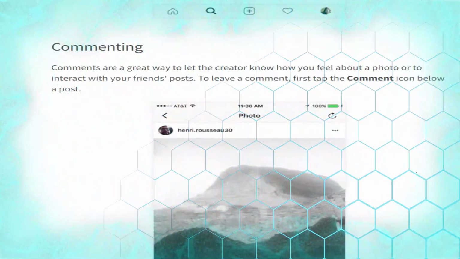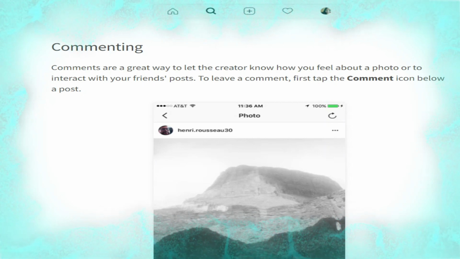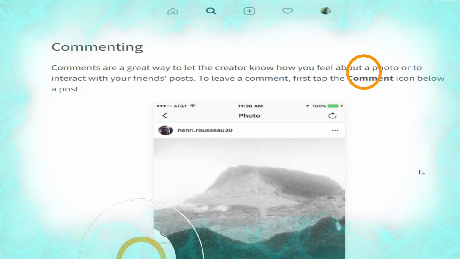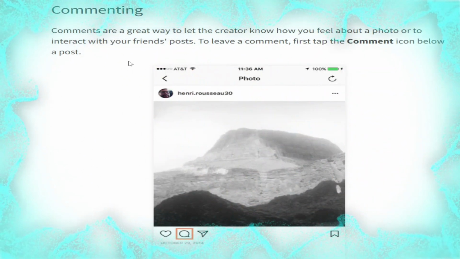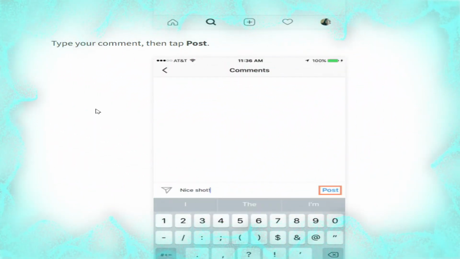Now we talk about commenting. Comments are a great way to let the creator know how you feel about a photo or to interact with your friend's post. To leave a comment, first tap the comment icon below a post. Type your comment, then tap post.